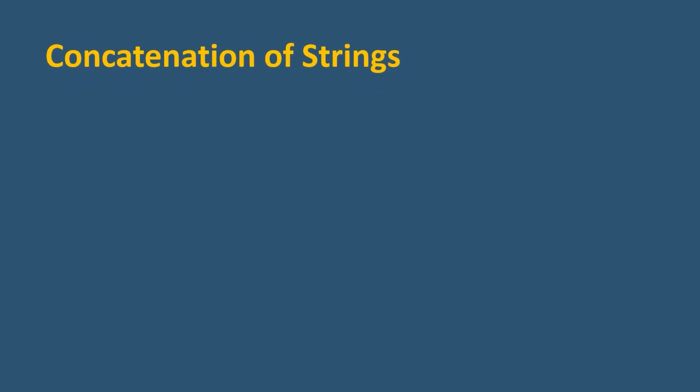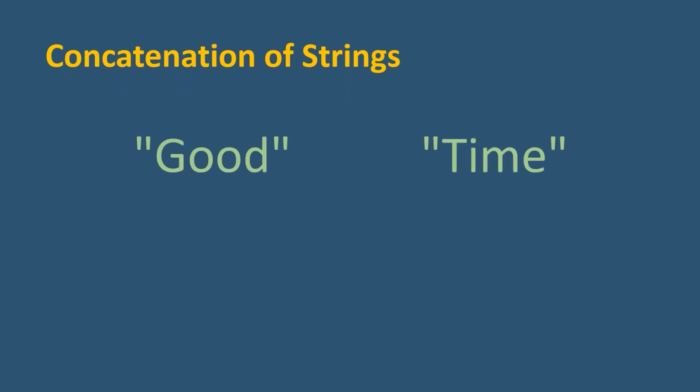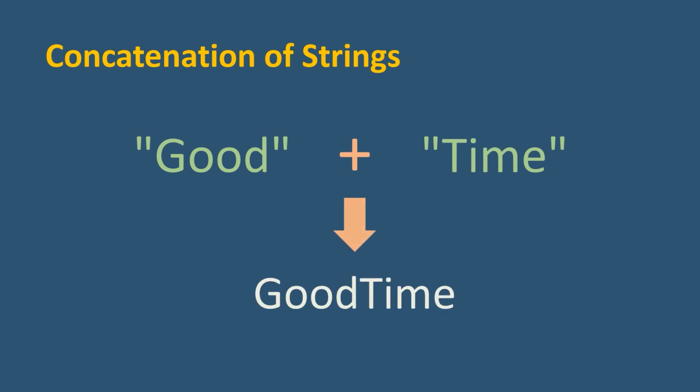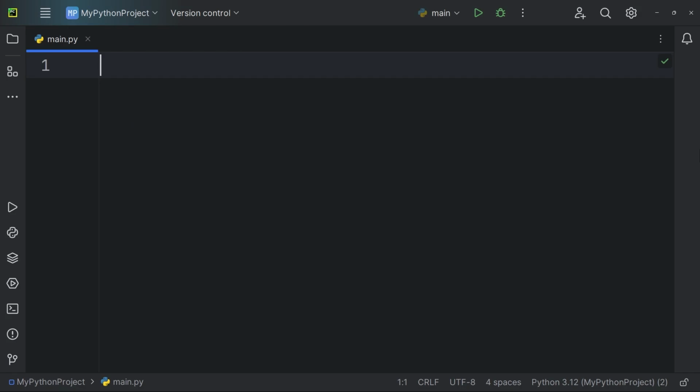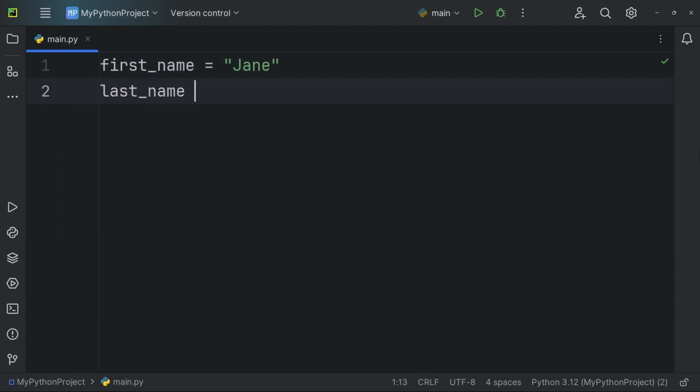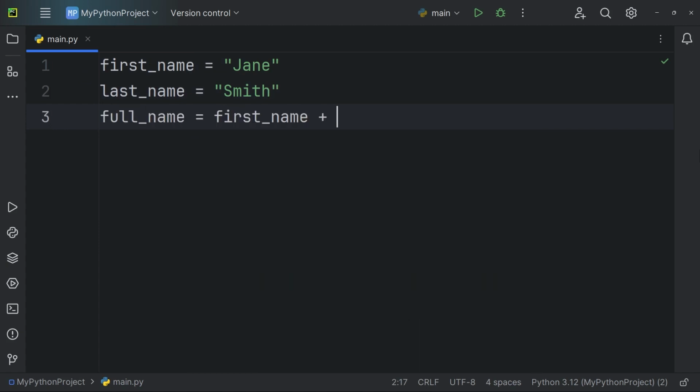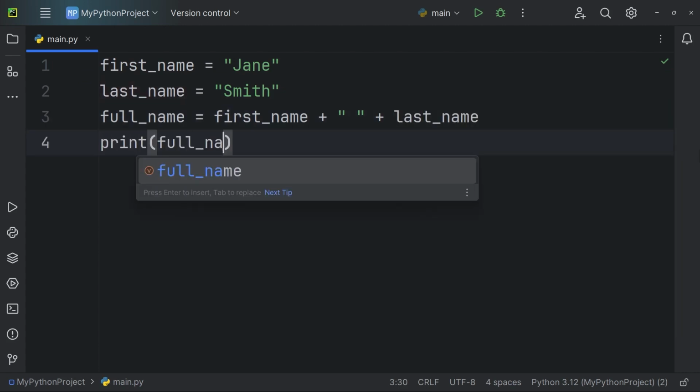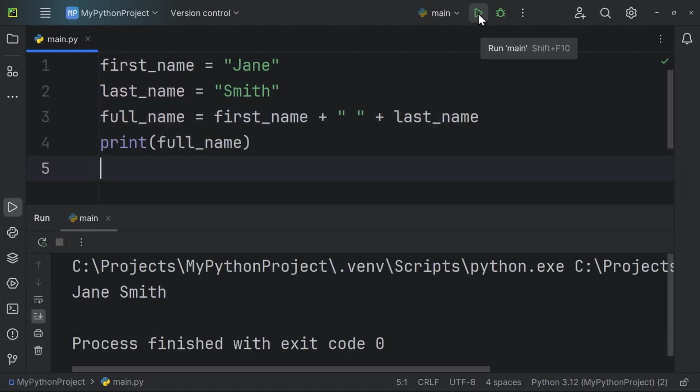String concatenation is the process of combining 2 or more strings into a single string. In Python, the plus operator is used to concatenate strings. For instance, first name equals Jane, last name equals Smith, full name equals first name plus, in double quotes, space, plus, last name. Print full name. We press the Run button to start the code. In this example, we concatenate the first name and last name strings, separated by a space character, to create the full name string.